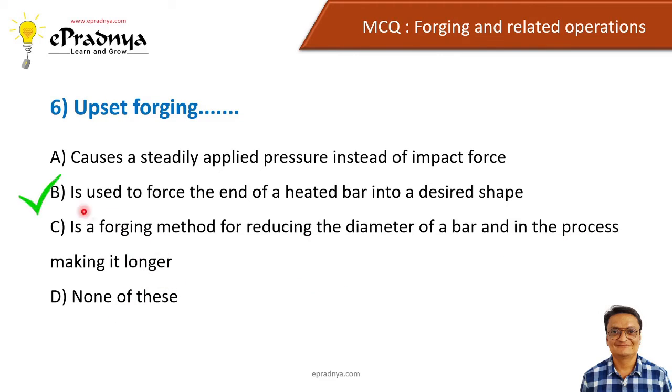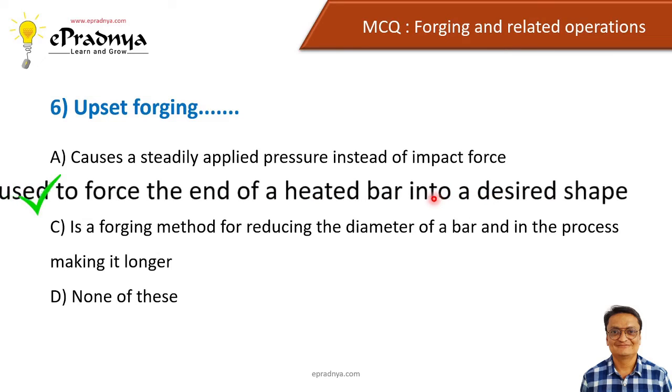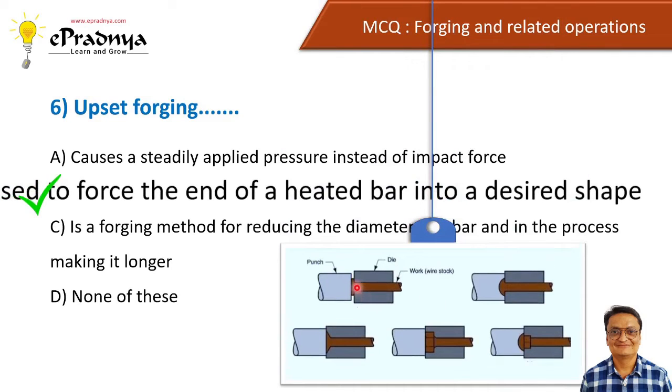And the correct answer is used to force the end of heated bar into a desired shape. Now basically this upset forging operation is used to reduce the head, right, to a bar. So let us assume that we want to manufacture some kind of nuts, which are having different types of heads. So here you can see there are 5 different types of heads manufactured with the help of this upset forging, and we can obtain this with the help of one punch and the die.